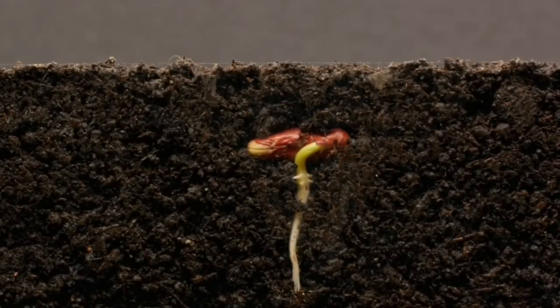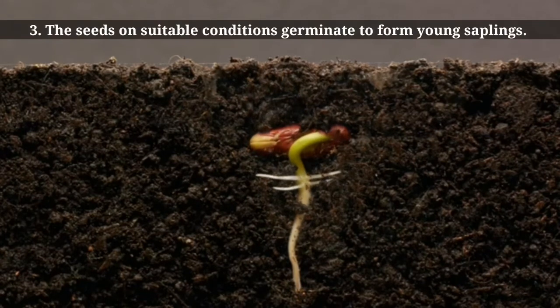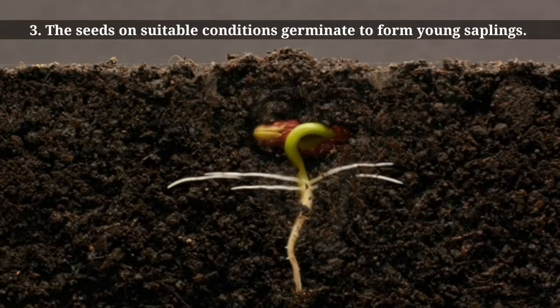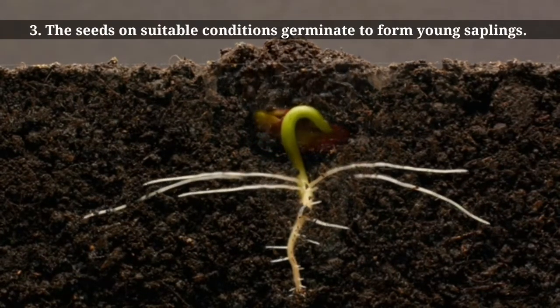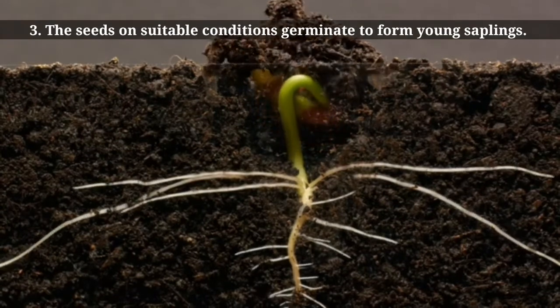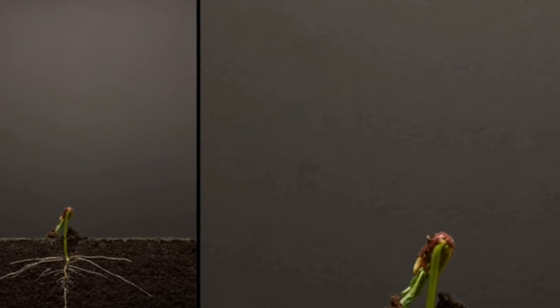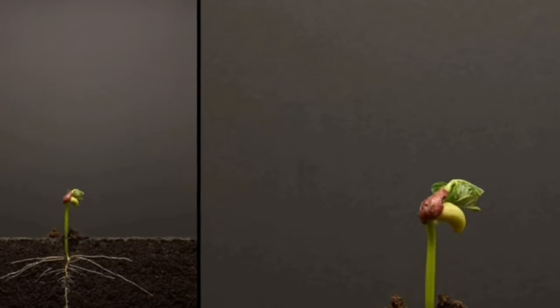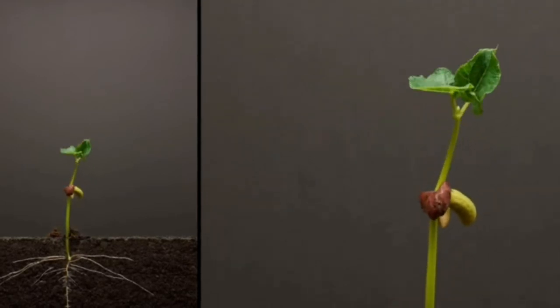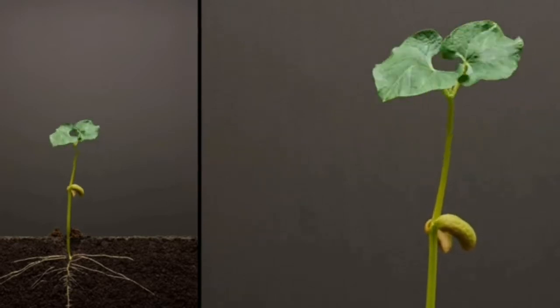Now the third phase is when the seeds get suitable conditions in the soil and they start to germinate and form new young saplings, which further grow and become plants, and these plants will again continue the process of reproduction. So in this way is the life cycle of a plant.